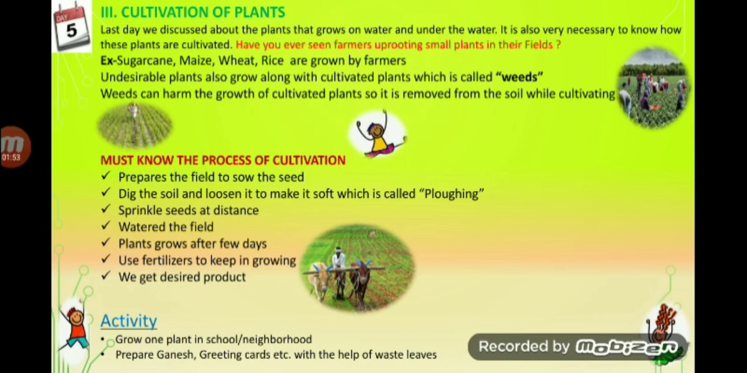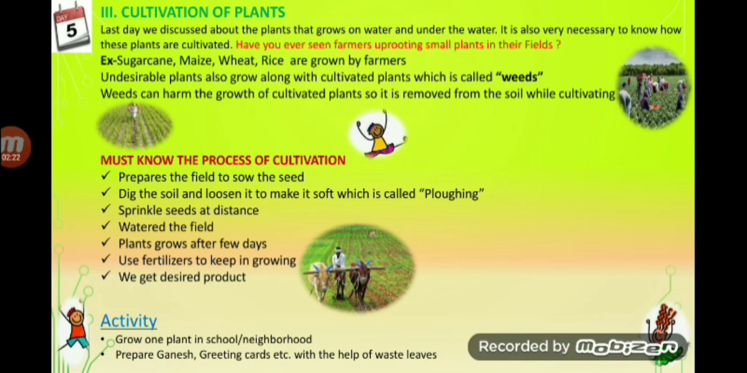After plowing, farmer used to sprinkle the seeds, and after sprinkling seeds, they used to water the field. किसी भी प्लांट्स को जब आप बोते हैं तो उसमें वाटर ज़रूरी होता है बिकॉज प्लांट इज़ अ लिविंग थिंग. So plant also needs water, plant also needs nutrients for their survival. So after sprinkling seed, they water the plant. After watering, small plants grow after few weeks.